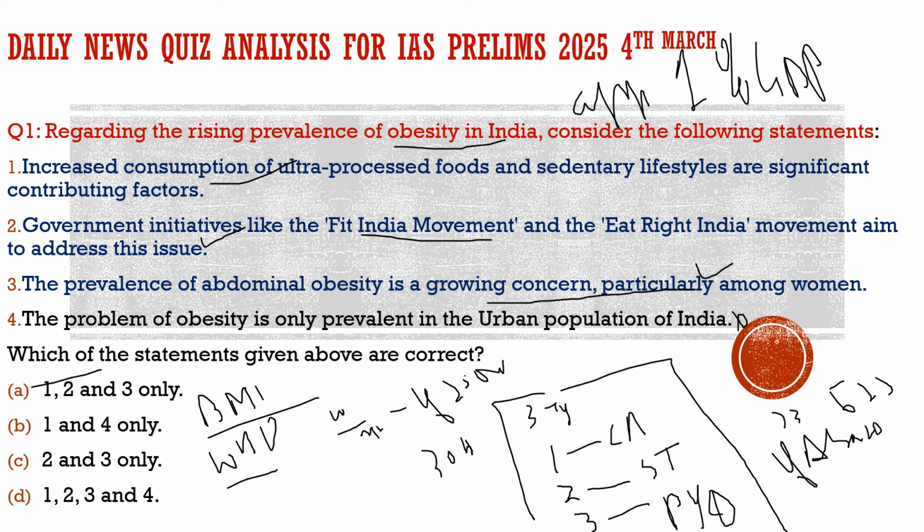Now, I hope you had understood what is the way given by the WHO, what is the ratio for obesity for the world, and what is it for India. It is slightly different. And we also understood in our previous classes abdominal obesity, which is not counted by the BMI, one of the major drawbacks associated with the body mass index. So with this, I hope you had understood every important aspect of this topic. If any question is asked with respect to this topic, I hope you are more than ready to answer it in the exam. Now with this, let's move to another slide and see what question we had brought there.